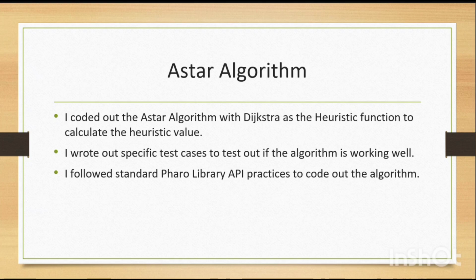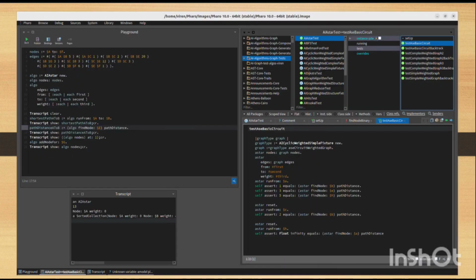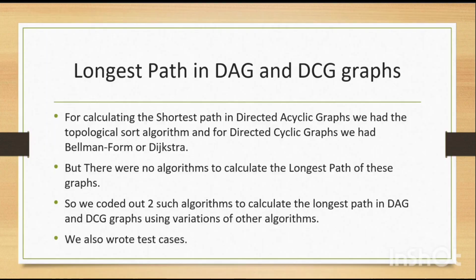Starting out with my work, I coded out the A-star algorithm where I wrote specific test cases and I used Dijkstra as the heuristic function to calculate the heuristic value. I followed standard API practices and took a reference from other algorithms that were coded out in the same library. Here's a small example of a test code as well as the kind of tests I wrote for the A-star algorithm, and all of them work perfectly.